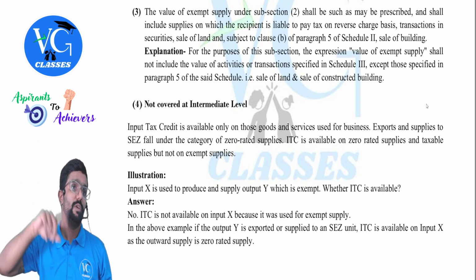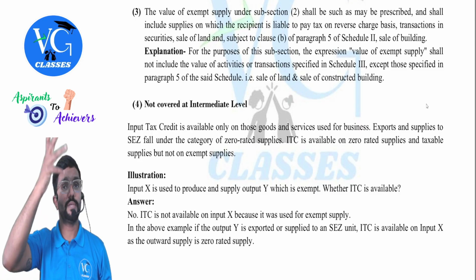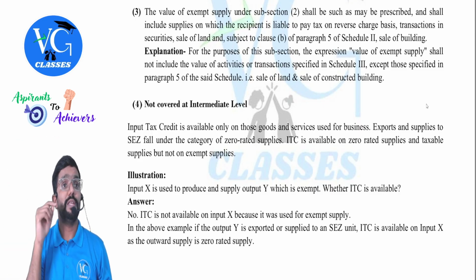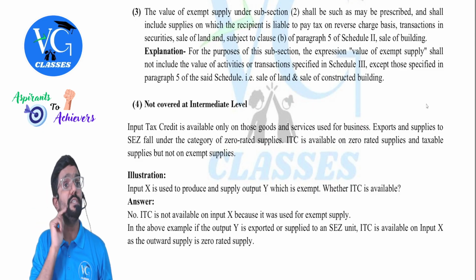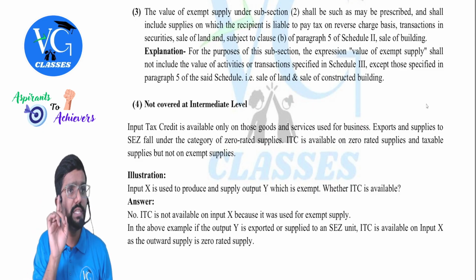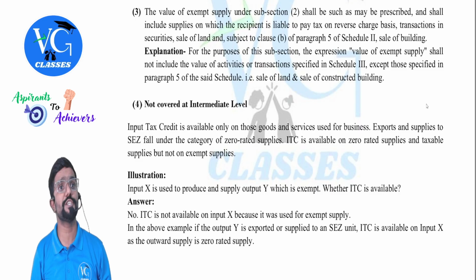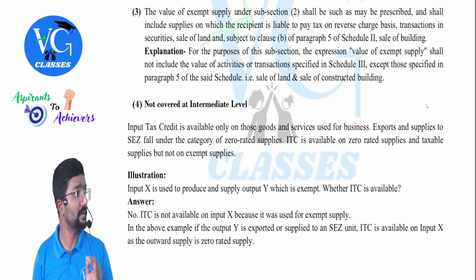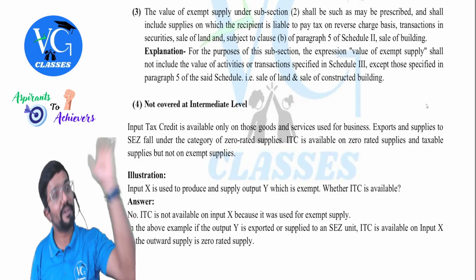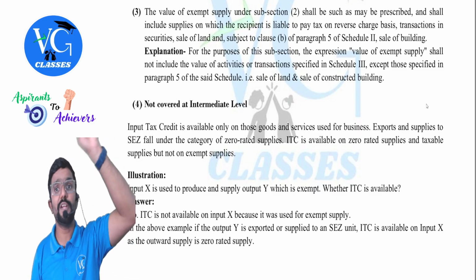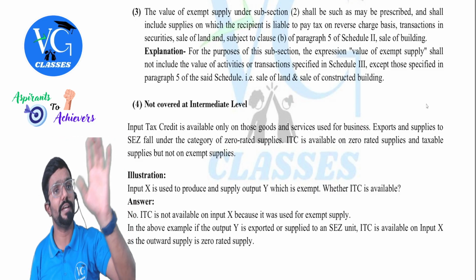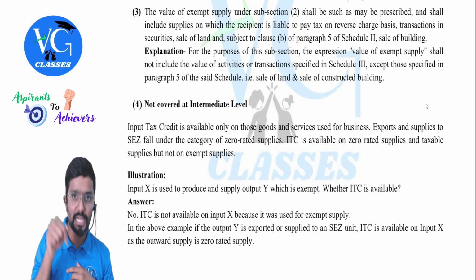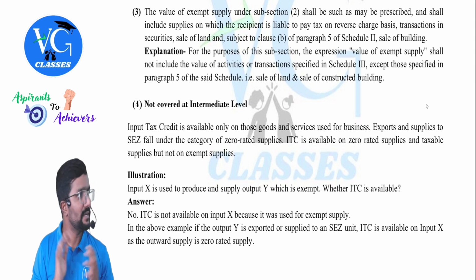Sir, no. We learned something that exempt turnover should not include financial service. It should not include the threshold limit applicable for registration. No. I didn't teach it under aggregate turnover definition. Where did I teach this? In explanation to section 10. That was restricted only for section 10. Explanation 1 and 2 was only for section 10 to check eligibility turnover and the turnover to pay tax in the current year. Clear? Yes.